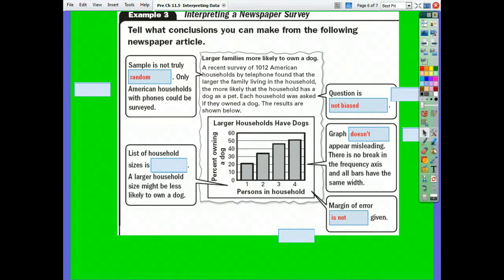List of household sizes is what? Do you think that's a good number to give us? We had people with 1 person in the house, 2 people, 3 people, and 4. I think it should be like 3 to 5. It starts with an L. Lousy? Lame? Linear? L-I-M? Limbo? Little? I was just trying to find you a hint. All right. So those are the fill in for those boxes.